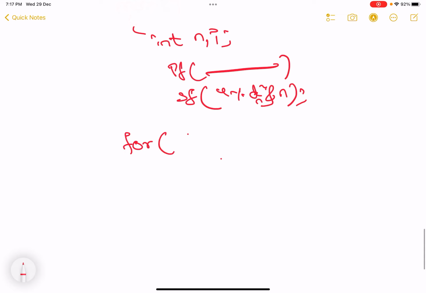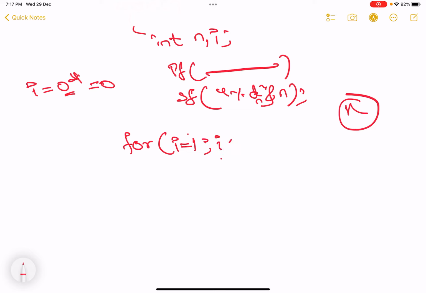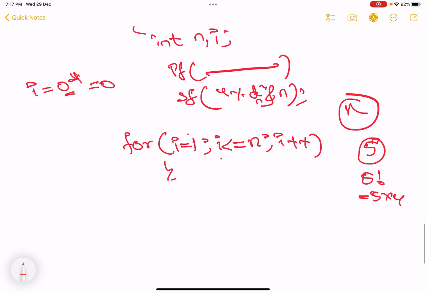Tell me, if I initialize i equal to 0, will this make any sense? 0 multiplied by anything will become 0. So start i is equal to 1. And where am I taking the input? I am taking it in the variable n. i less than or equal to n. See, if I enter the number 5, in 5 factorial we also have 5 into 4, right? That's the reason i less than or equal to n, i plus plus. Clear?